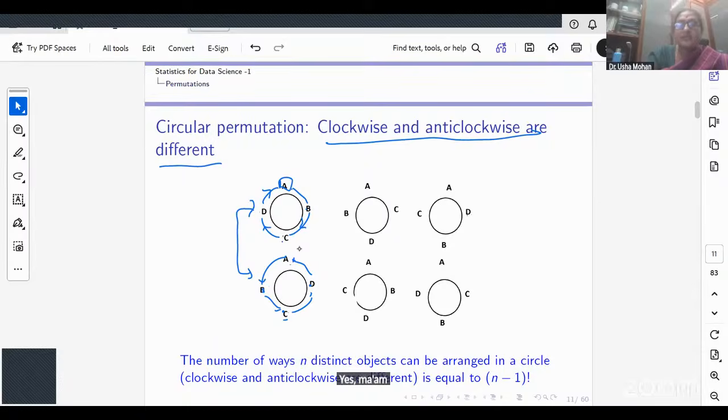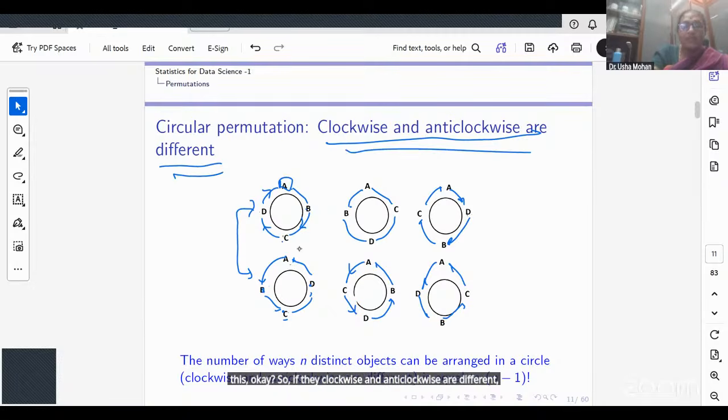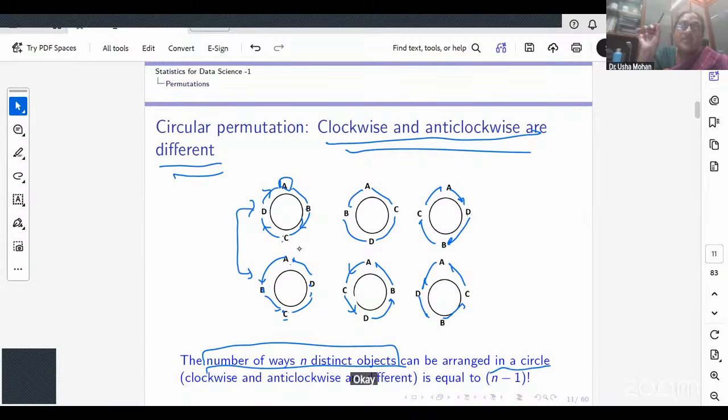Similarly, if you look at this, clockwise is A to C, C to D, D to B, B to A, and the anti-clockwise is the reverse. So if the clockwise and anti-clockwise are different, I want to know in how many ways I can arrange them in a circle. If they are different, how many ways can I arrange A, B, C, D in a linear way?